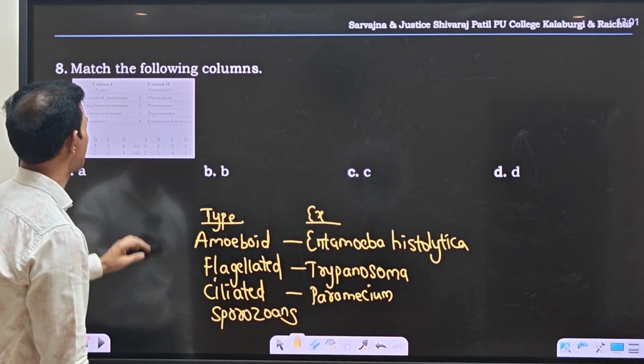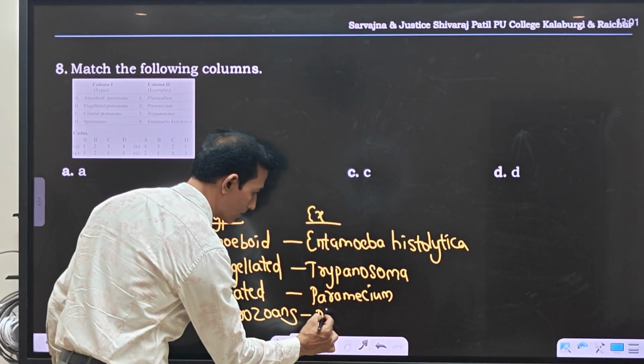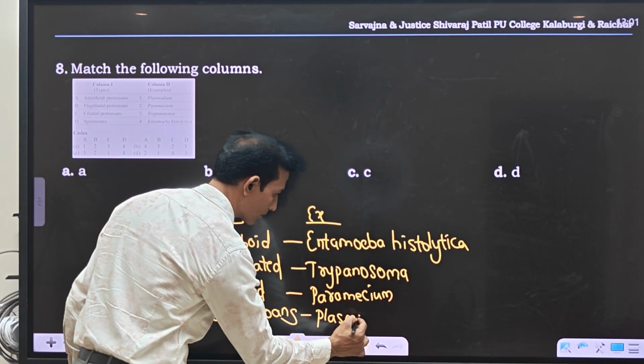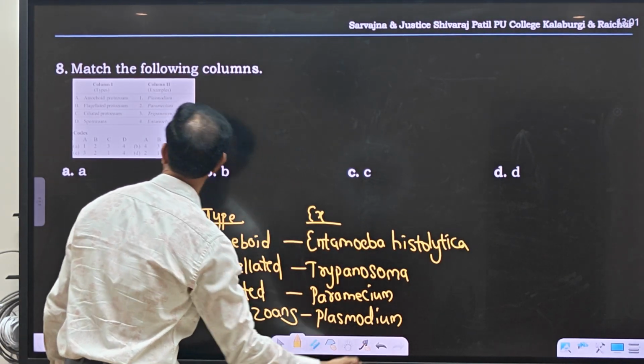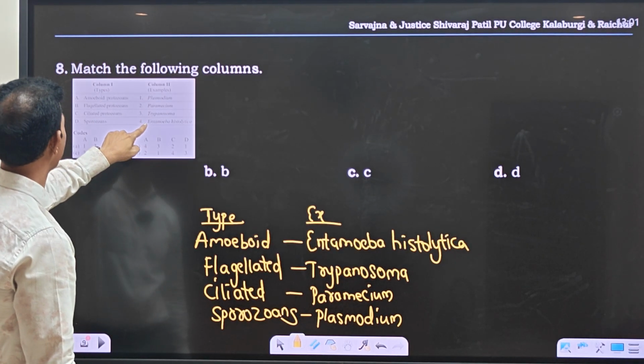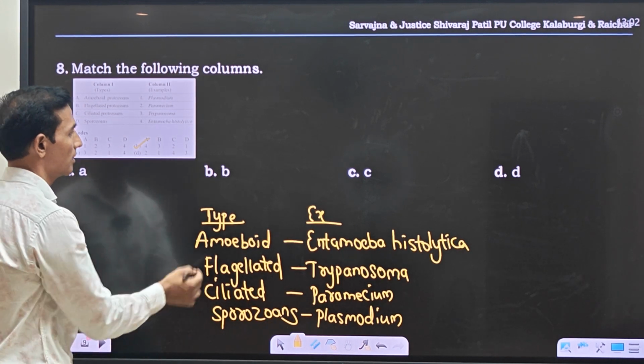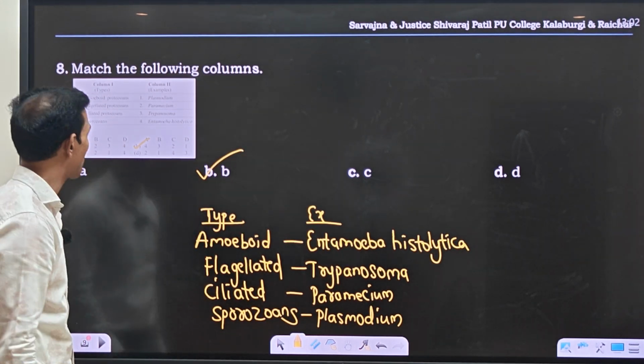Then sporozoans: Plasmodium. So the correct option is B.